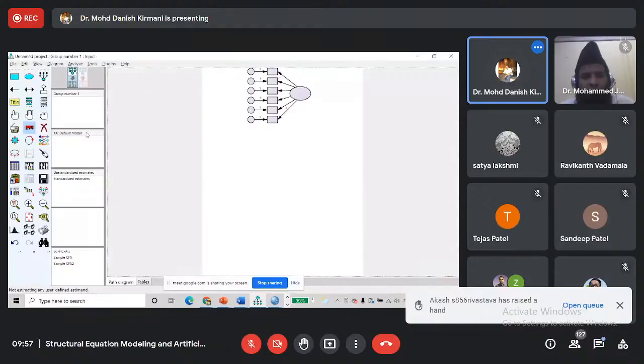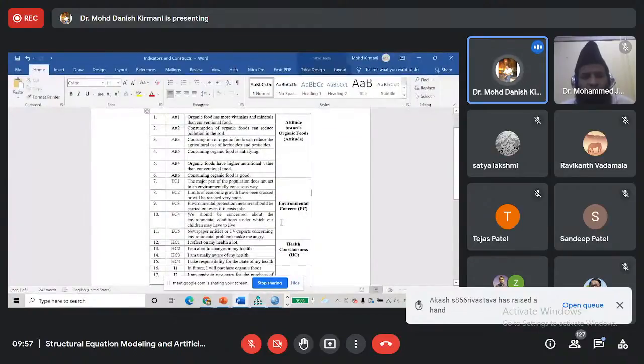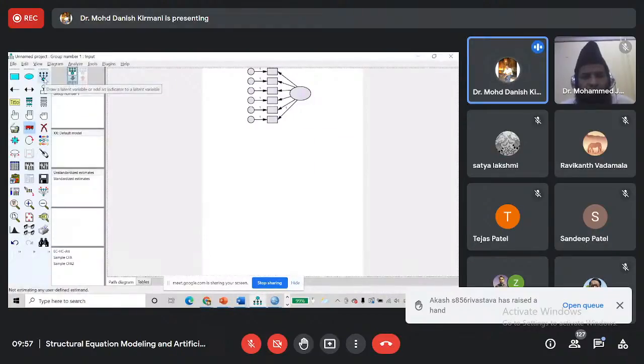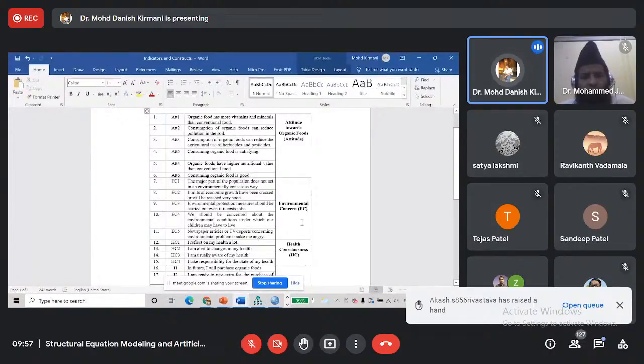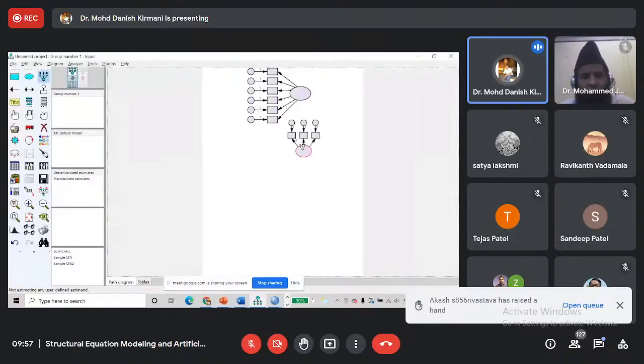Now again, I will draw for environmental concern. Again, I will choose this icon and drag it to form a circle. And then there are 5 indicators, so 1, 2, 3, 4, and 5. I will rotate it, and I will move it a little higher.